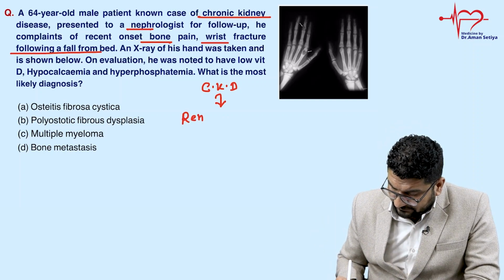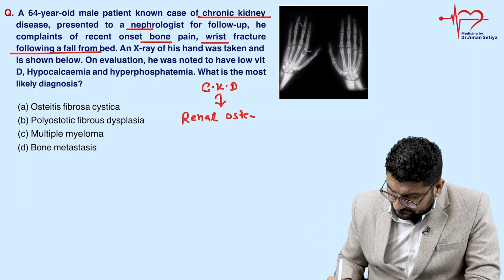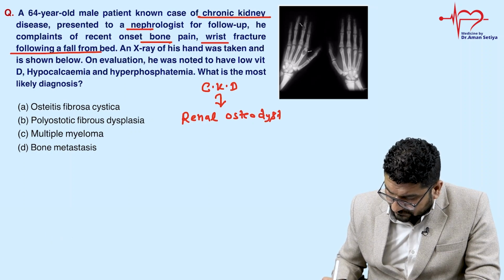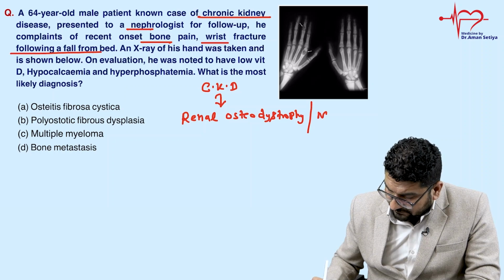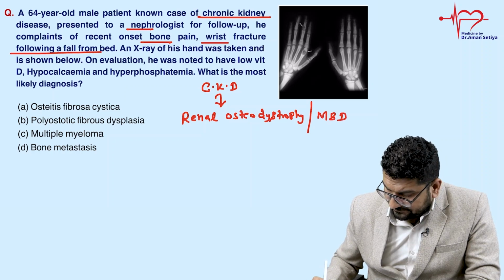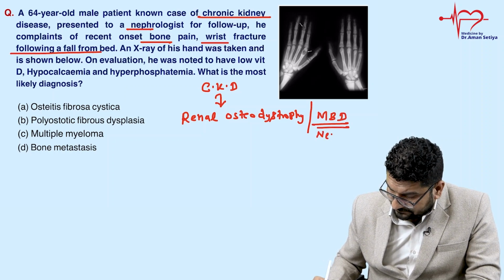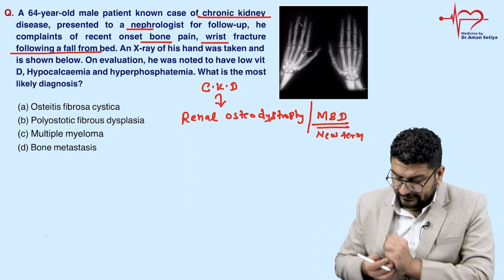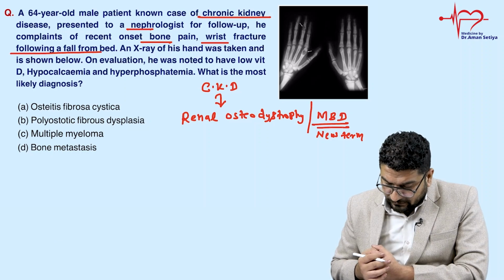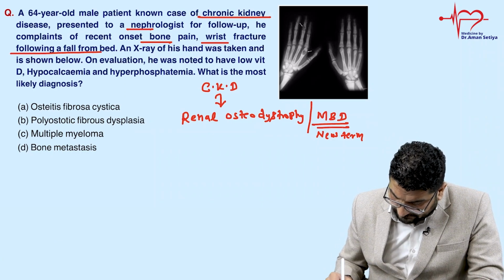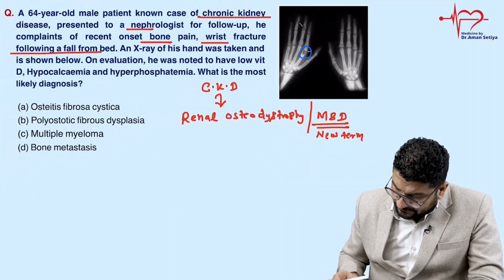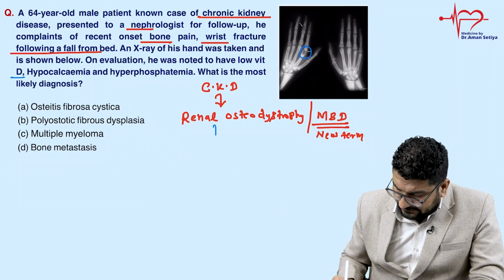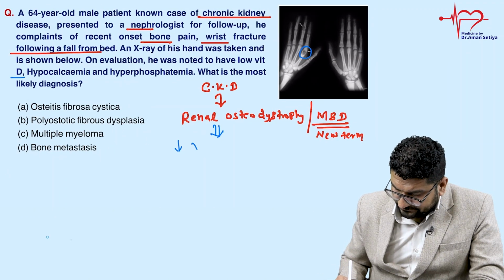It was previously called renal osteodystrophy. But now this term is removed. Now what we call this metabolic bone disease, MBD. It's a new term. So new term we have for osteodystrophy is metabolic bone disease. अब एक्सरे हुआ है, इसमें क्या दिख रहा है ऑन एवेल्युएशन. तो एक्सरे में अगर आप देखो यहाँ पर कुछ तो दिख रहा है, मैं अभी बताऊंगा क्या दिख रहा है. He was noticed to have low vitamin D. So किडनी CKD के पेशेंट में विटामिन डी कम होता है.